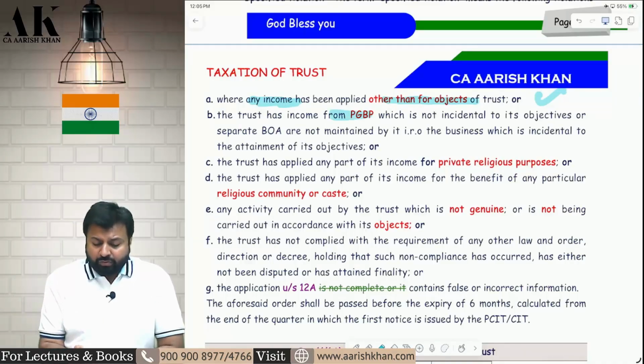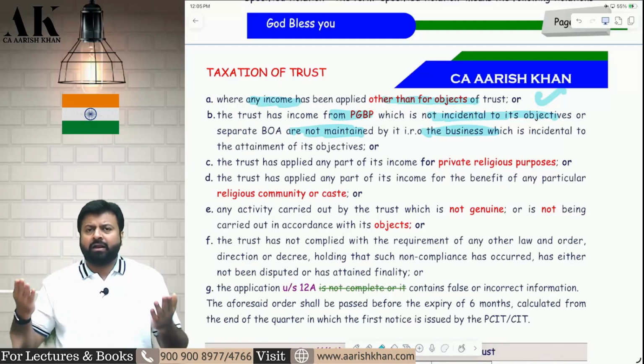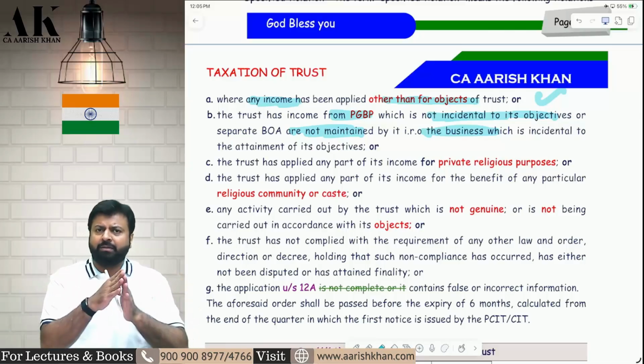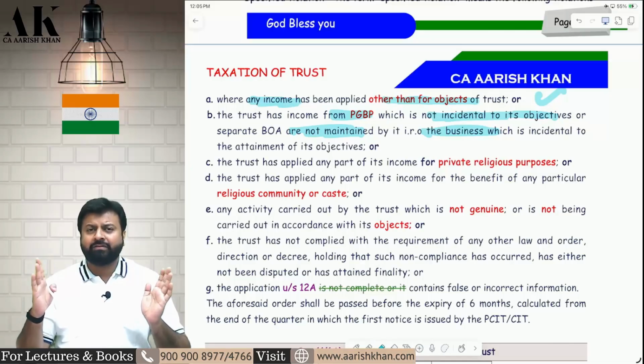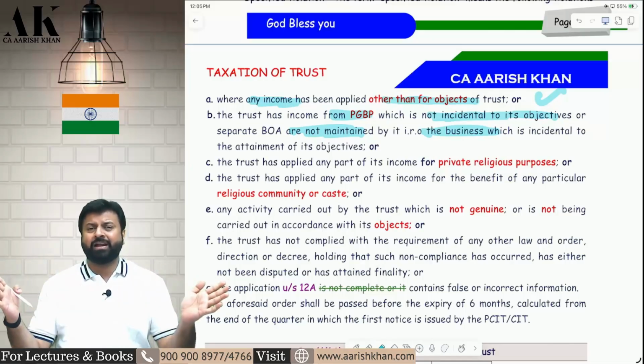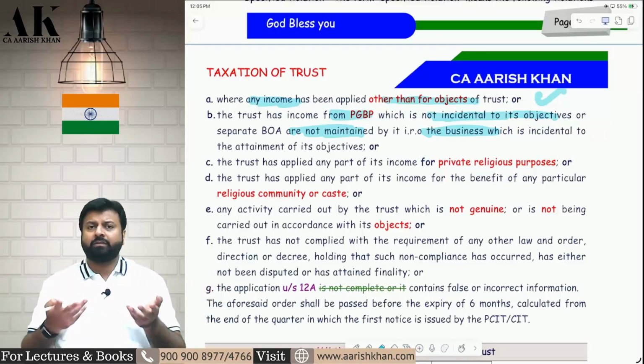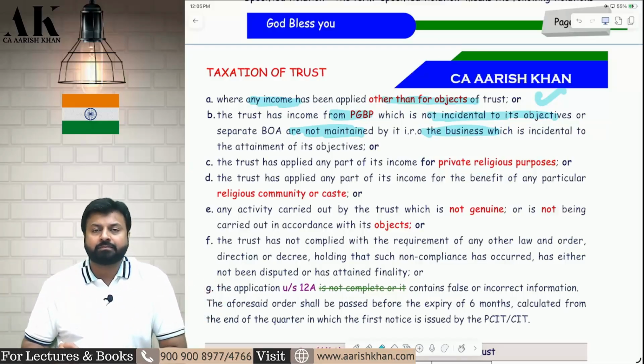Second, if the trust is doing PGBP, which is not incidental to the objective, and they are not maintaining separate books of account. They should do PGBP. Tata does PGBP. Tata does business, and also Tata has Tata Cancer Hospital, but they have separate books of accounts. So if PGBP is done, and there is no separate books of accounts, no separate accounting, no separate record, then it will be considered a specified violation.